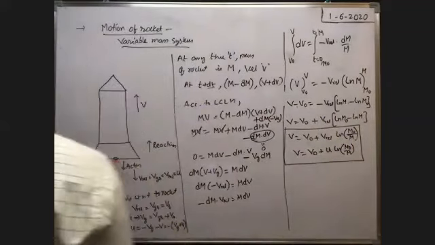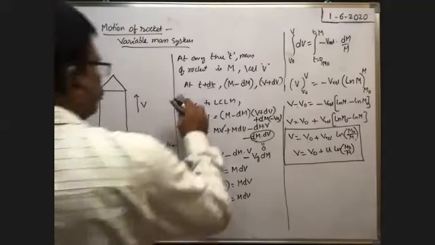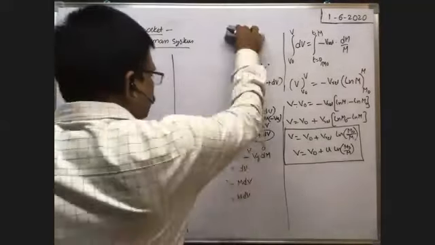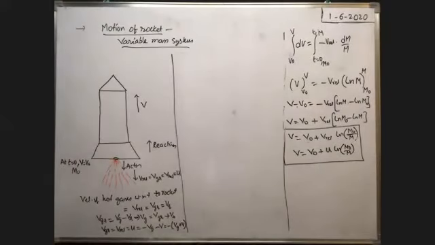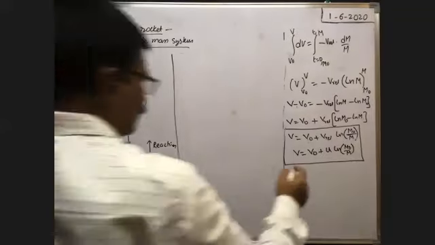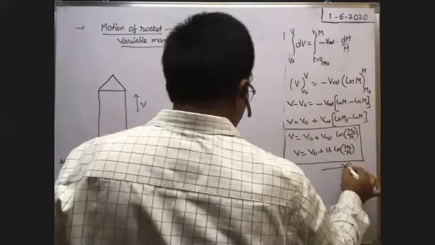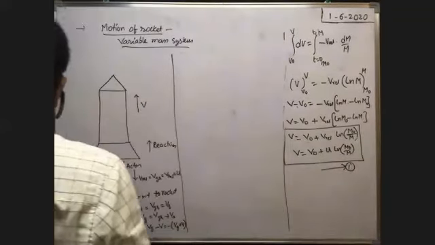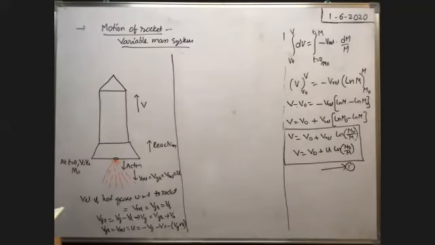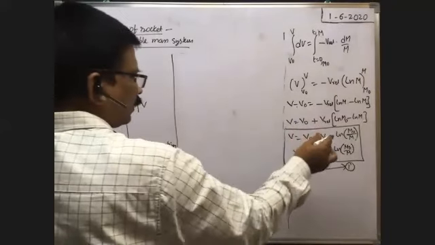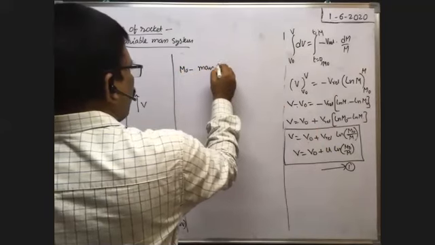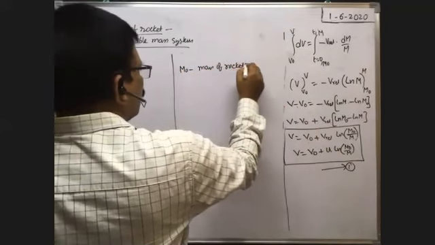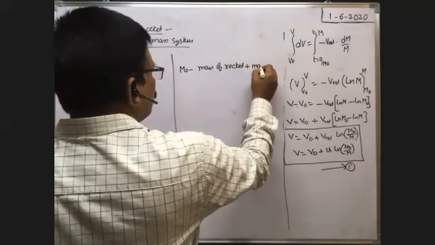Okay. Now in this case, this is equation 1. Now from this equation 1, in this m naught is mass of rocket plus mass of the fuel, no?